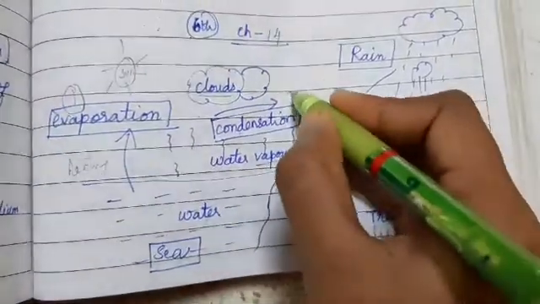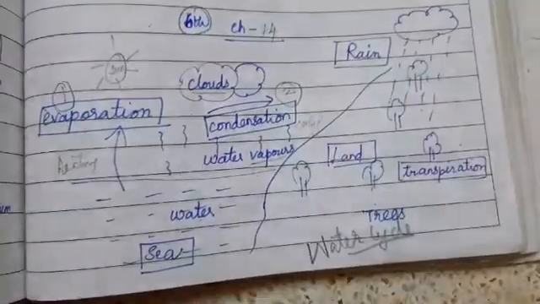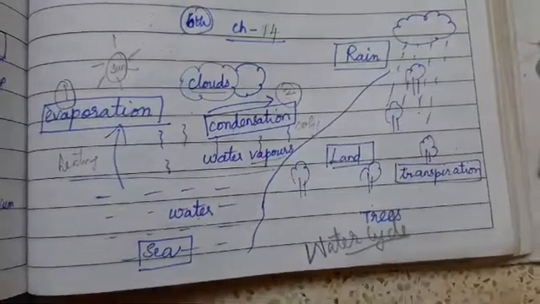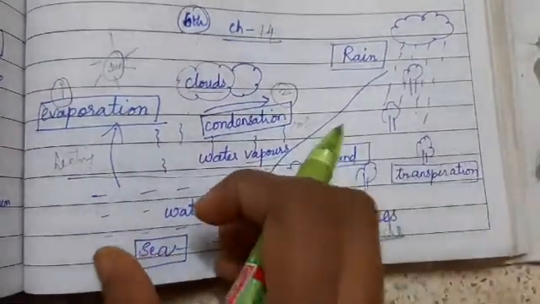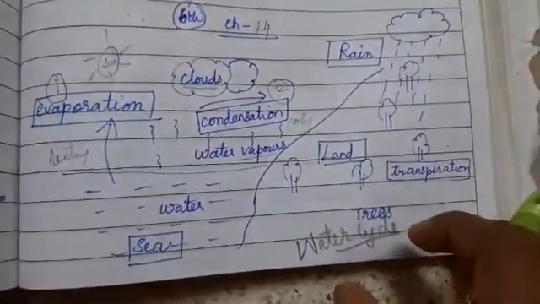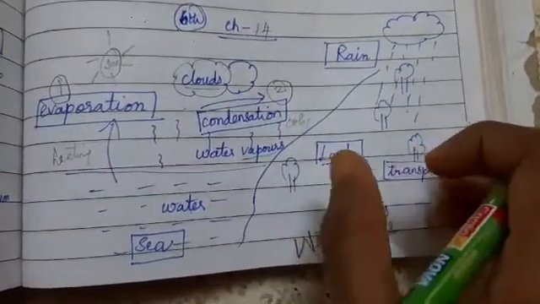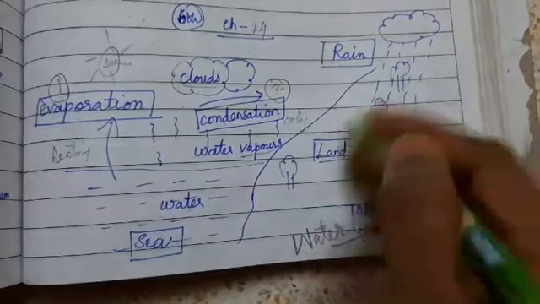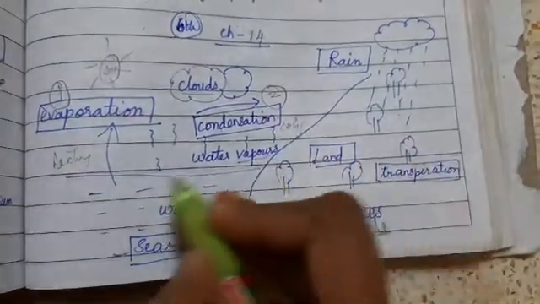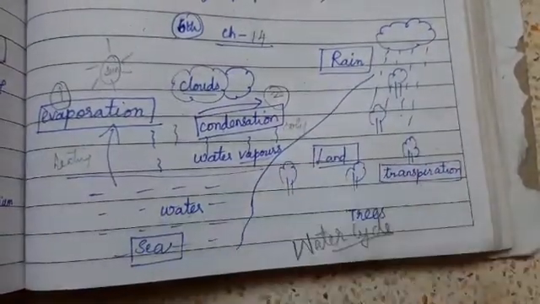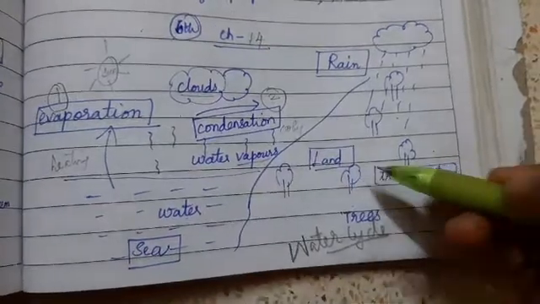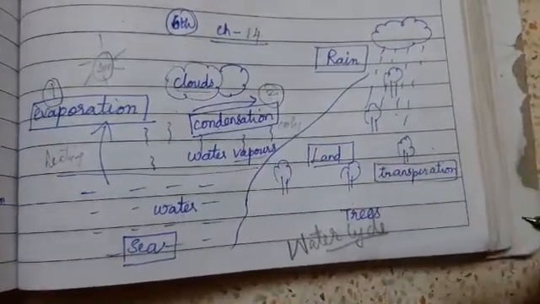Second process was condensation. This is happening in the water body area. In the land area, what do we have? Consider this as a mountain or some kind of a land area, and near to that you have the sea. So in the land area we have the trees and plants.